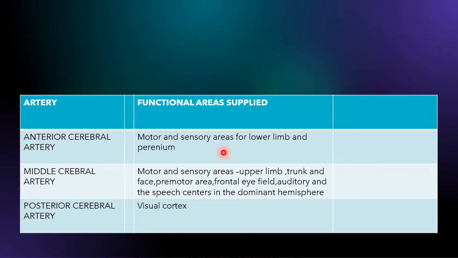Right, you find out by CT scans, MRIs, then only you are able to find out whether really there is some problem with the blood supply to the area. Okay, so this is about your first one, anterior cerebral artery.